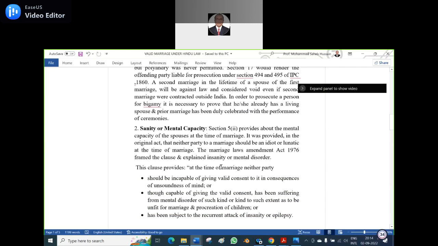Okay, second is sanity or mental capacity. There is Section 5, clause 2, which provides about the mental capacity of the spouse at the time of the marriage. It was provided in the original Act that neither party to the marriage should be an idiot or a lunatic or an insane person. The Marriage Laws Amendment Act 1976 reframed the clause and explained the insanity or mental disorder.